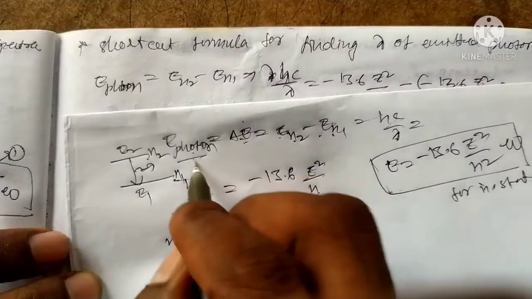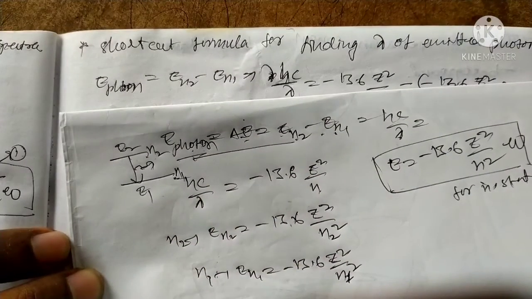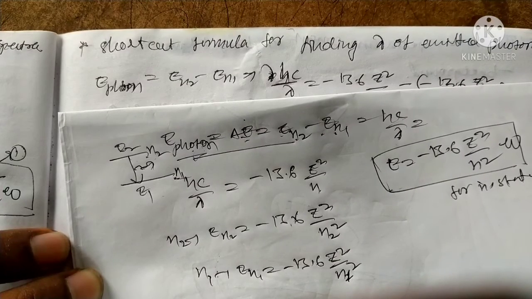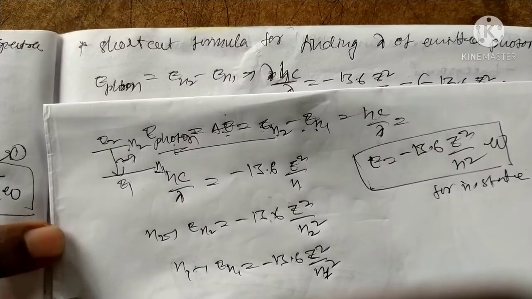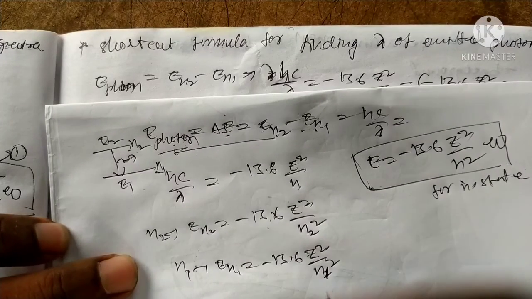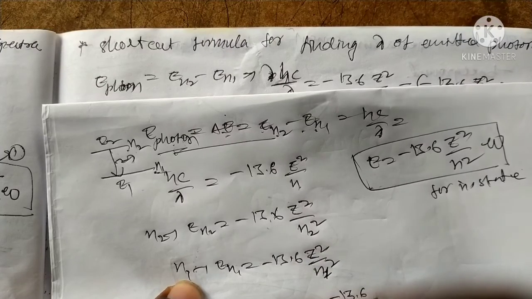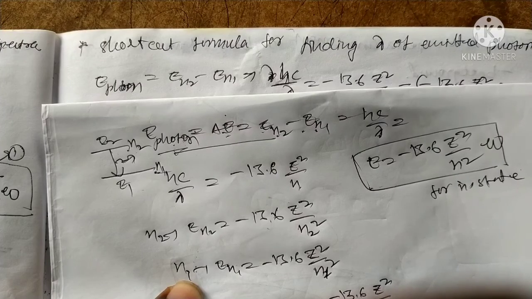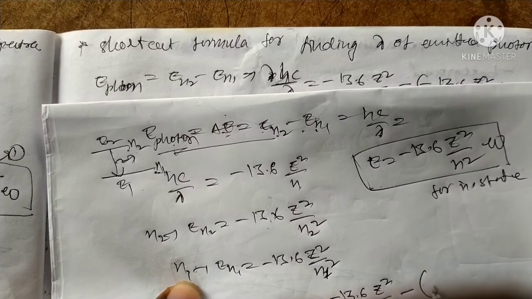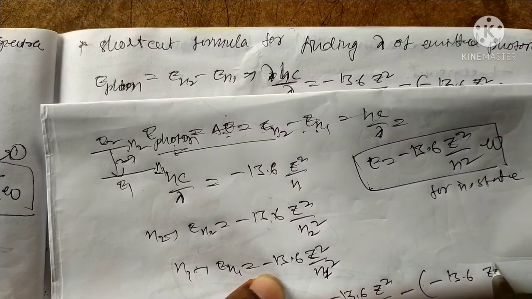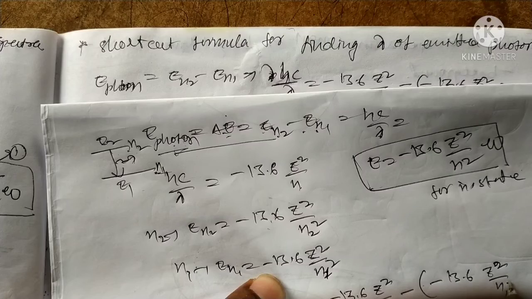According to this, emitted photon energy is equal to E n2 minus E n1, that is minus 13.6 Z square by n2 square minus minus 13.6 Z square by n1 square.